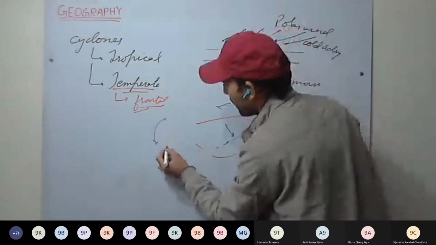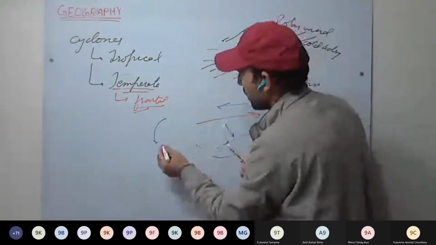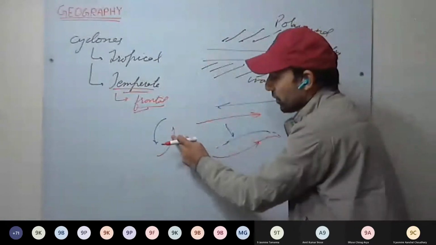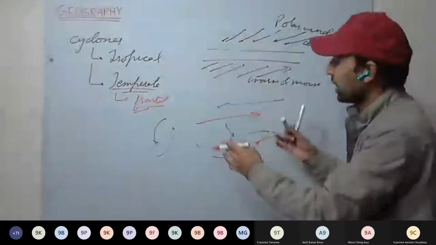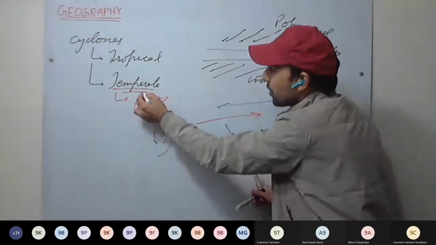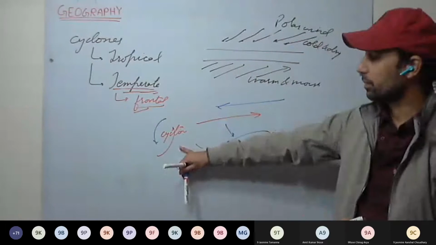After some time, this is how they rotate. Their movement speed will be different. And this is how a cyclone is formed. This is our temperate cyclone.